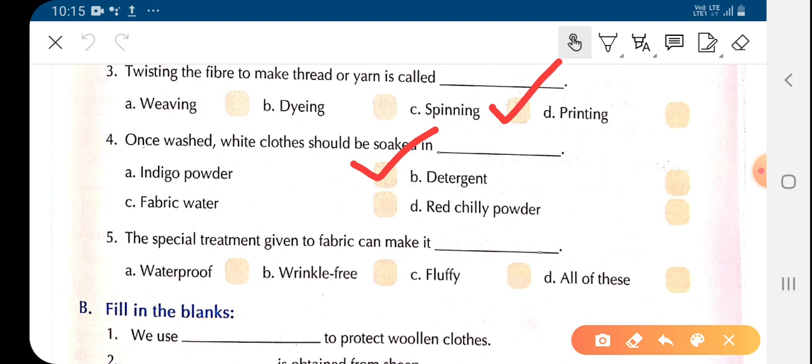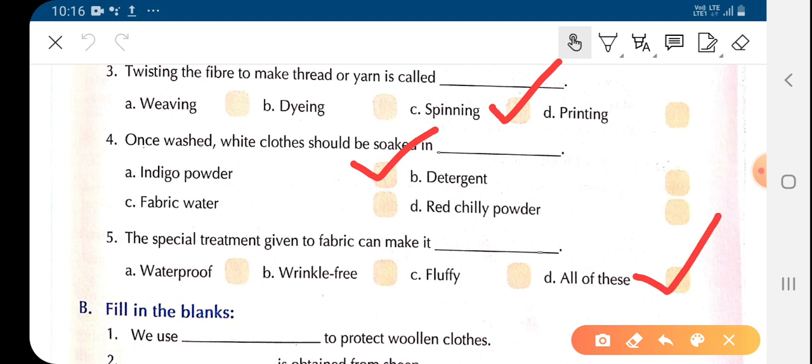The special treatment given to fabric can make it waterproof, wrinkle free, fluffy. So children, after we get fabric, it is sent to be furnished. So it is sent for giving the final finishing. This finishing is called furnishing, and after getting furnished, clothes become waterproof, wrinkle free, fluffy. So you will tick option D, that is all of these.